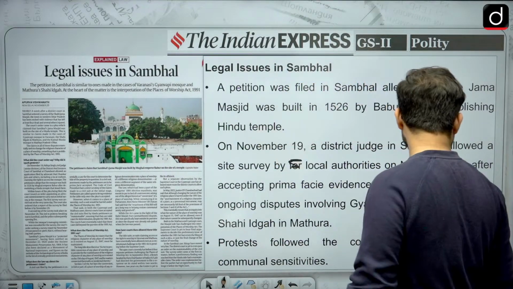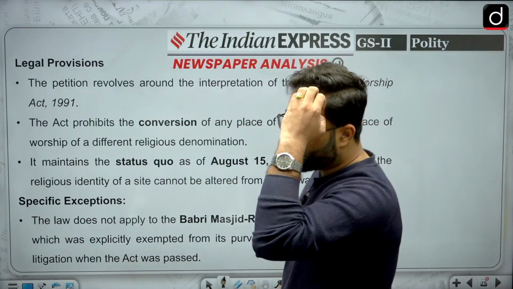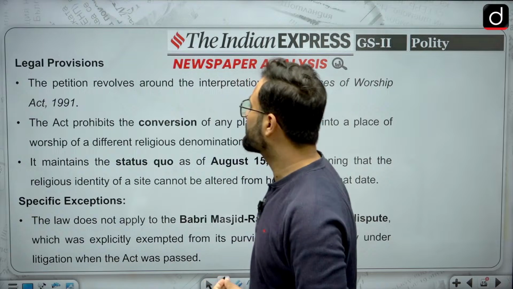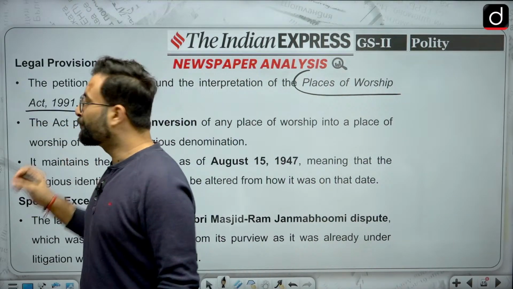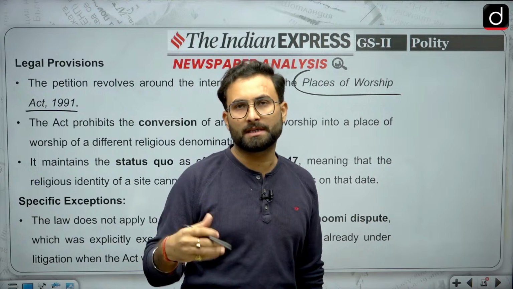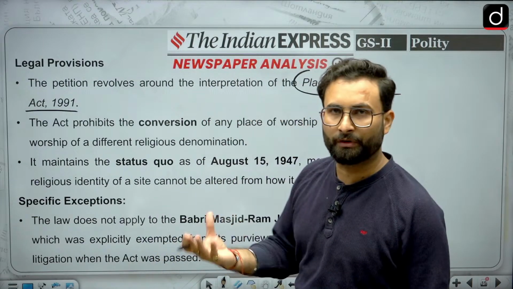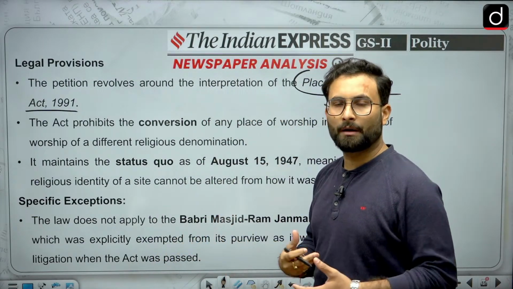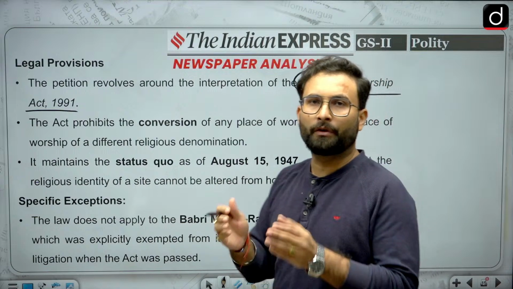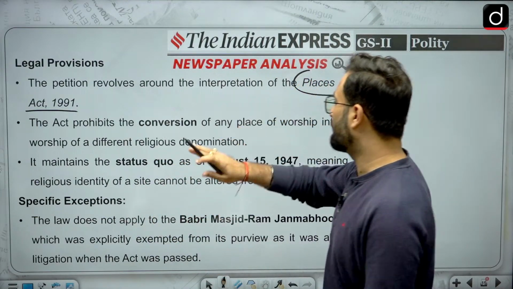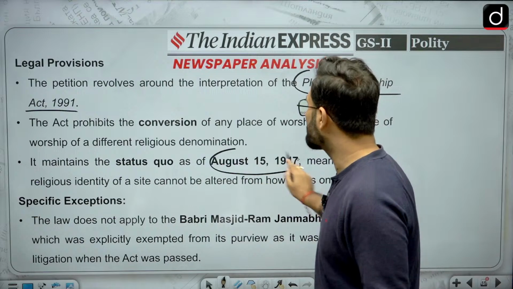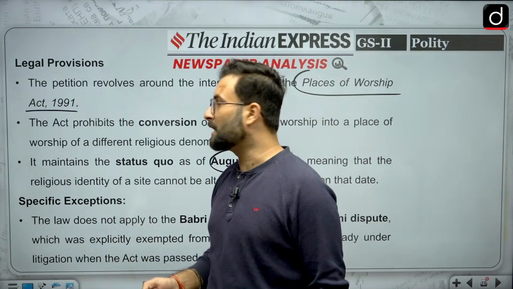Now we will see what the legal issue is over here. This is about the Places of Worship Act. This particular act puts a bar that you cannot change the nature of a place of worship. You cannot convert a place of worship from one religion to another religion after 15th of August 1947, when we got independence.